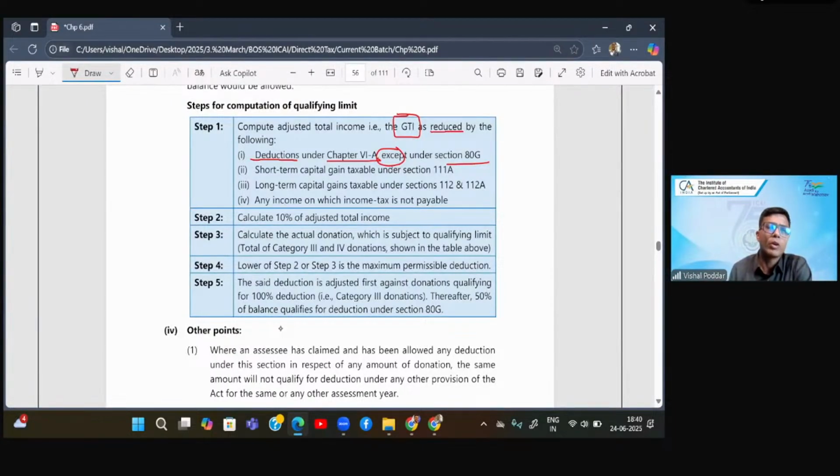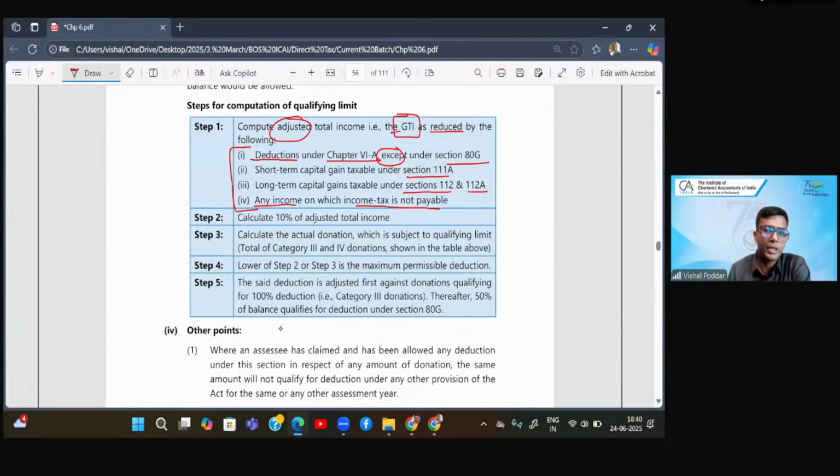And then you will also subtract these special rate incomes: short-term 111A, long-term 112, 112A. Correct? Next, any income on which tax is not payable, that is exempt incomes. Once all these are reduced, that will become your adjusted GTI.